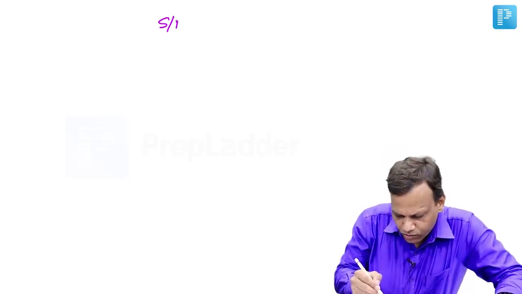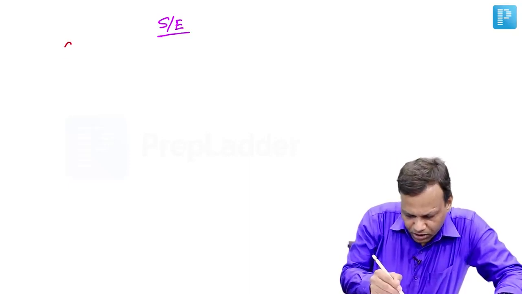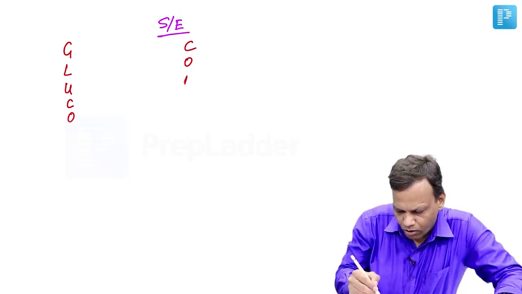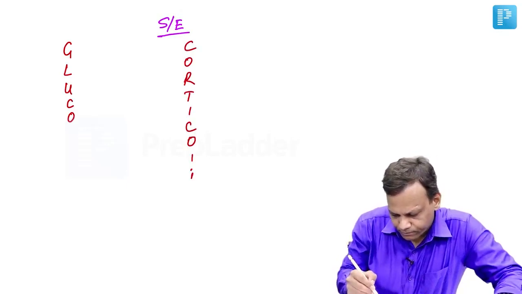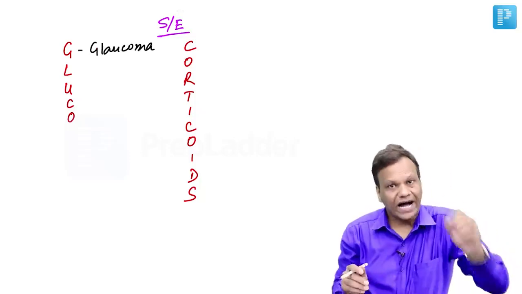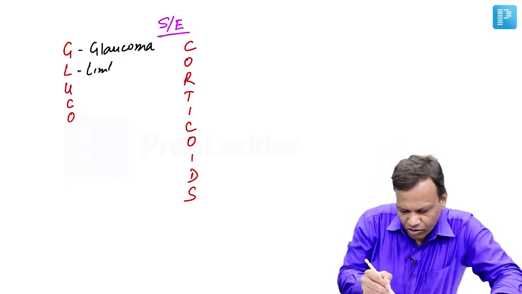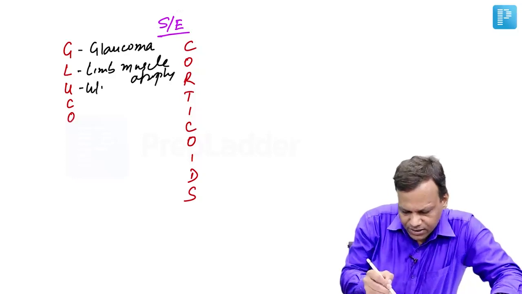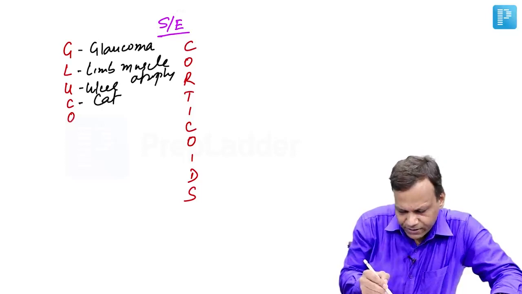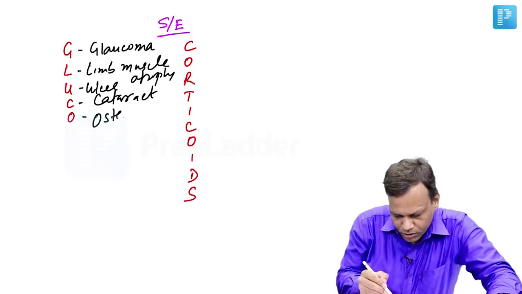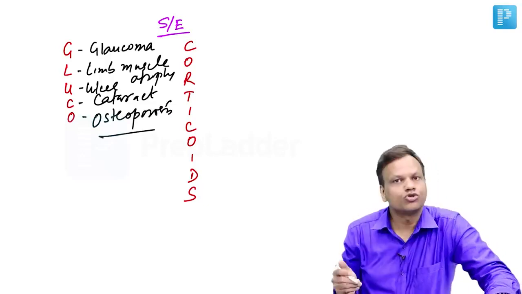The main problem in glucocorticoids, or we can say side effects of glucocorticoids, you can remember from the mnemonic glucocorticoids. So glaucoma: glucocorticoid eye drops lead to glaucoma. Limb muscle atrophy: long-term use can cause muscle atrophy. Ulcer, peptic ulcer can occur. Cataract. Remember, oral use will cause cataract, local use will cause glaucoma. Osteoporosis: long-term use of glucocorticoids is associated with osteoporosis.